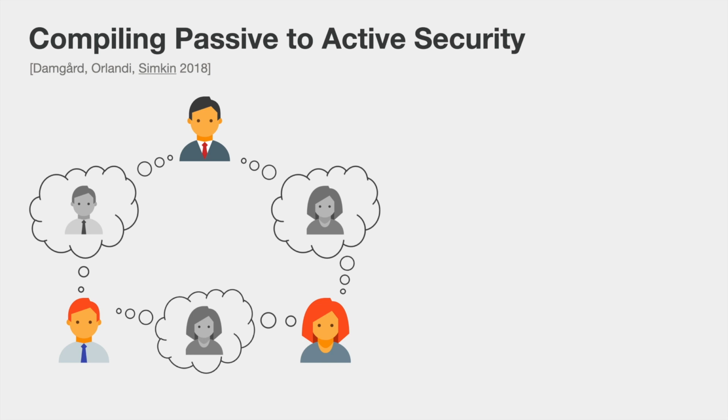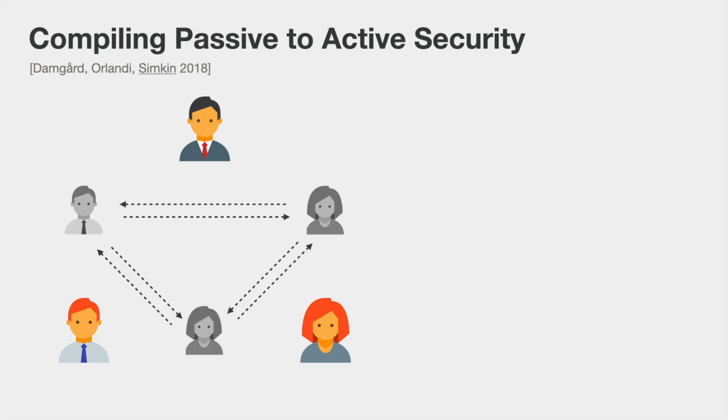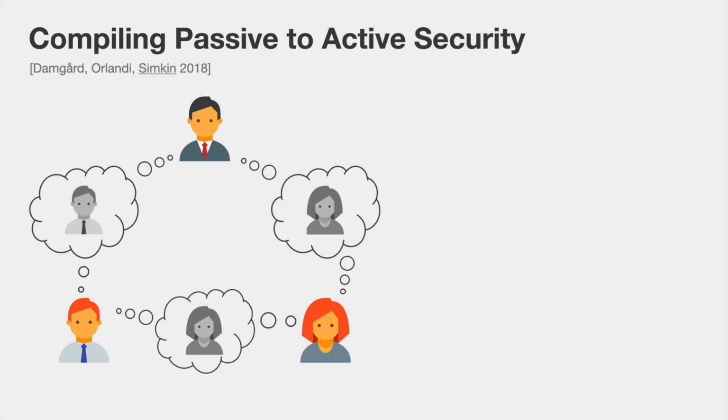imagine some virtual parties and let those virtual parties execute the protocol on their behalf in some way that prevents malicious behavior. And then at the end of this simulation by the virtual parties, the real parties should obtain the output of the function. So how was the simulation performed? Every virtual party was simulated by the real parties that are next to it. So every real party in this case simulates two virtual parties.